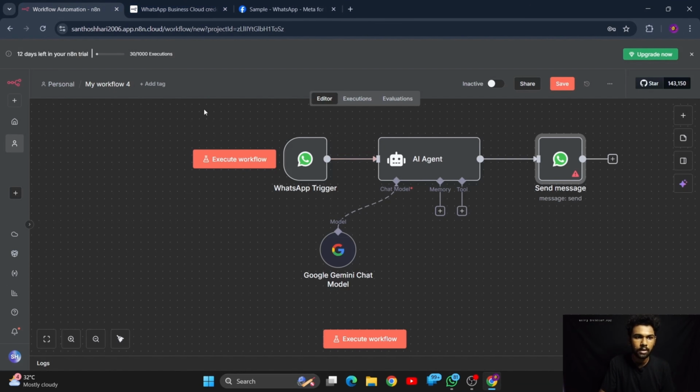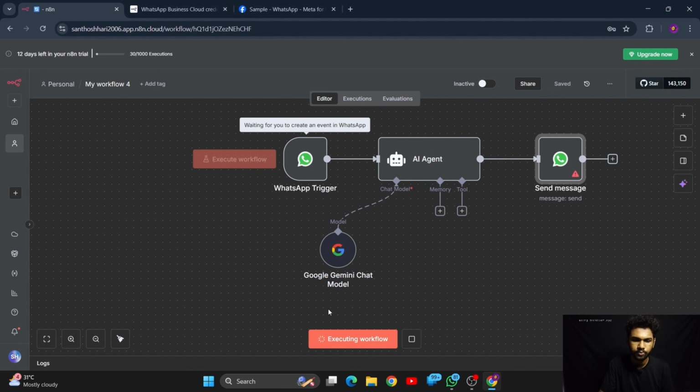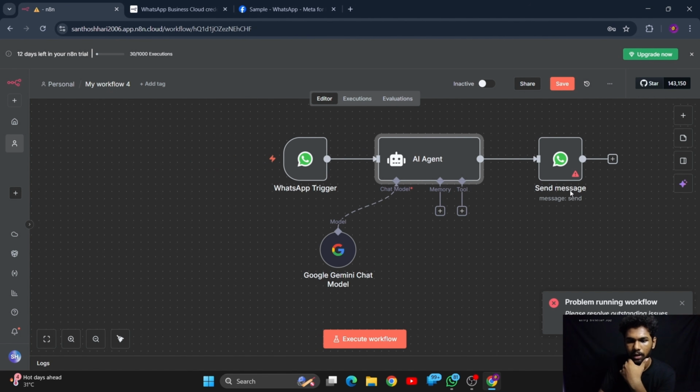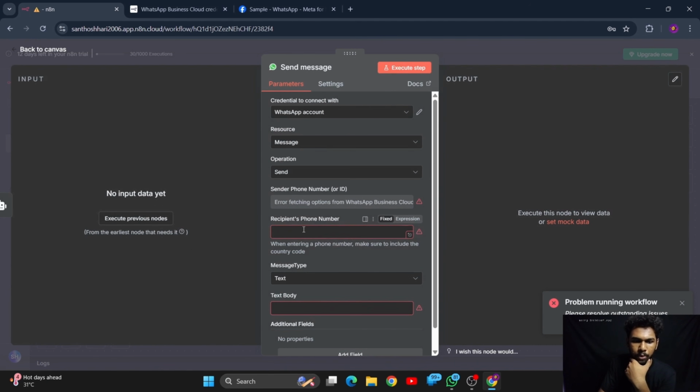So let me try to execute this node only, because if I'm executing the entire workflow, then the error will be shown here, here and all. So let me try to execute this one. So it is showing error, right? So let's give a sample number here, recipient number. For recipient number, let me give a sample number. Say for example, I'm chatting with my own personal number, so let me give that one itself. Okay, my number has been given with the country code. Fine.